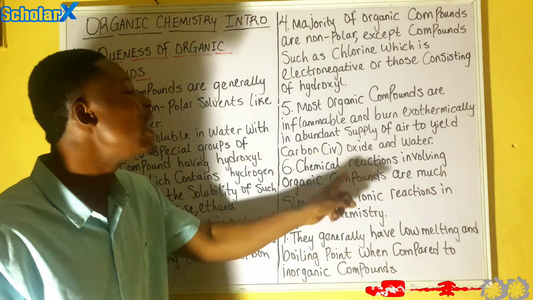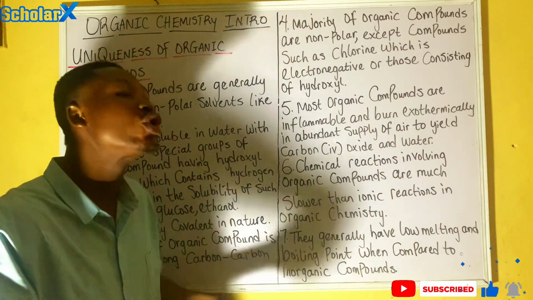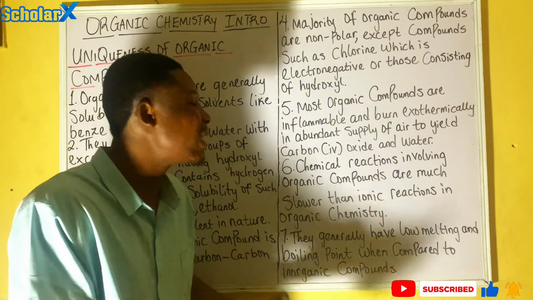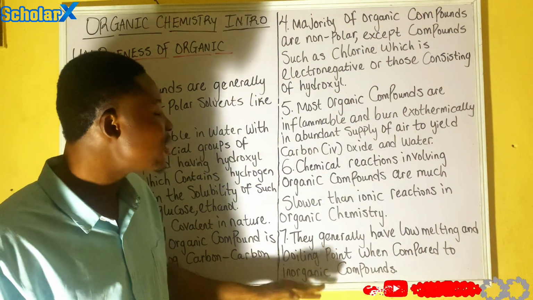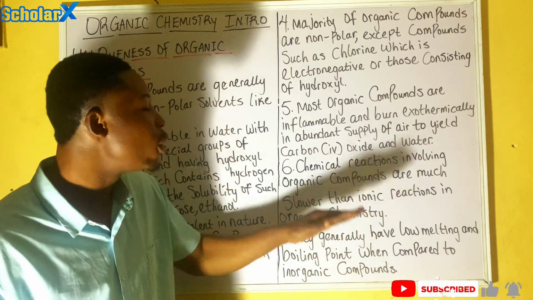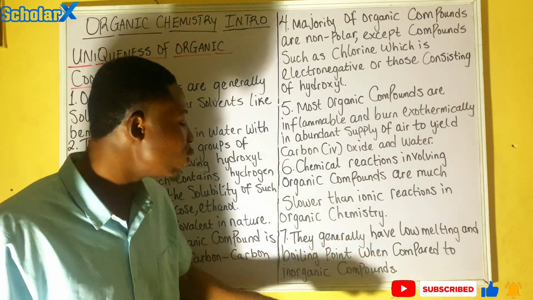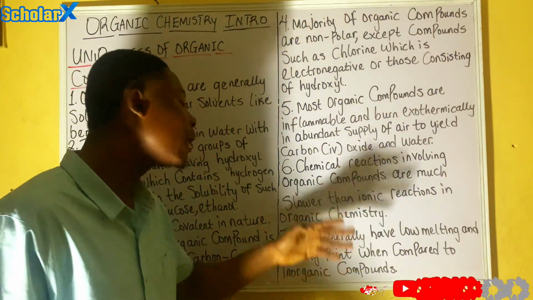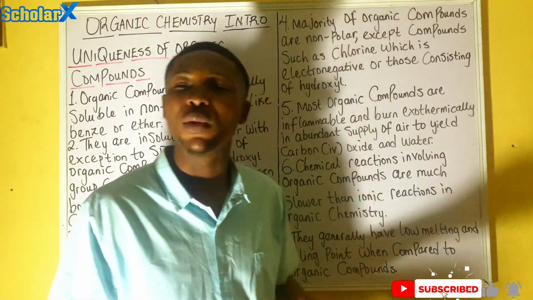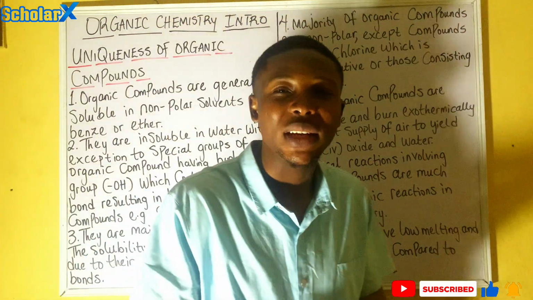The last one says they generally have low melting and boiling points when compared to inorganic compounds.